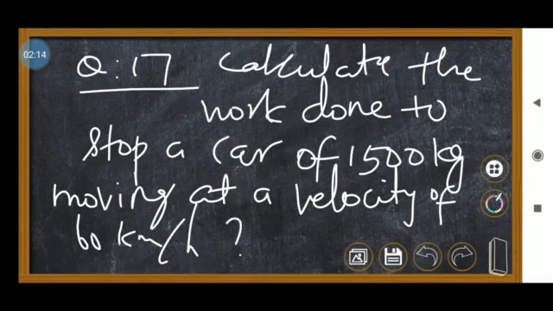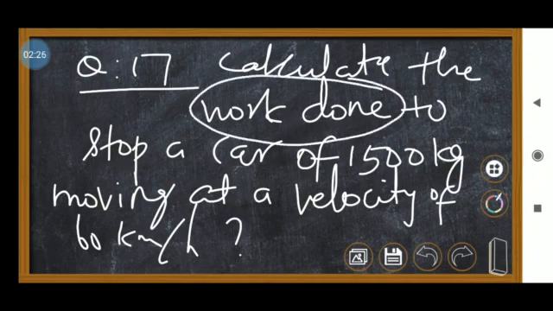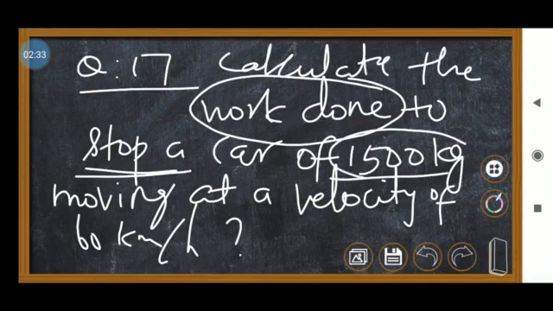See, one thing you have to notice first, how to solve this problem. Calculate the work done to stop a car. First, identify which one they asked. Work done they asked, to stop a car. So underline this: to stop a car of mass 1500 kg, that means mass is given, having a velocity of 60 km per hour. That means the car is moving, and the moving car we are going to stop. At that time, what is the work done?